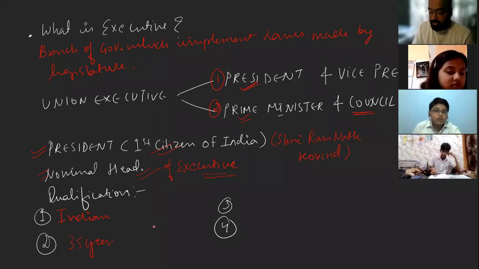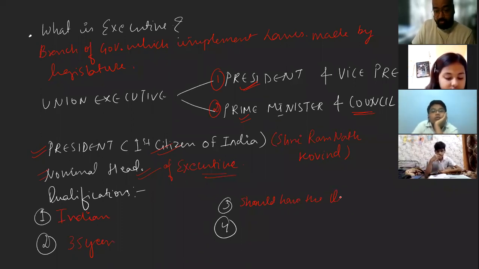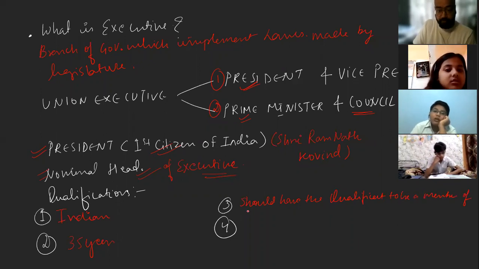Then it says the person should have the qualification to be a member of Lok Sabha.